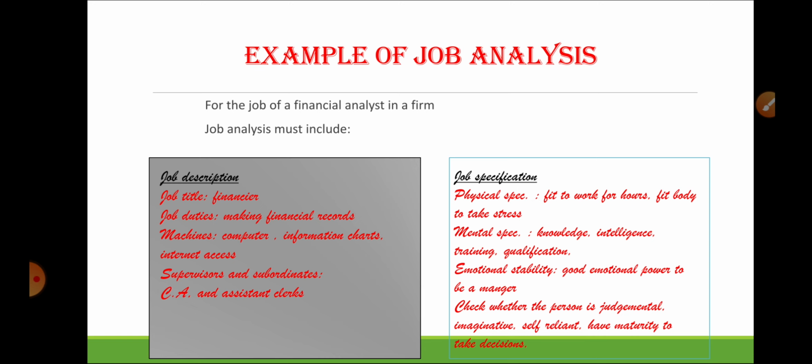This kind of emotional stability he should be having at such a position in the job. We have to check whether the person we are recruiting is judgmental, imaginative, self-reliant, and has maturity to do all the jobs of a financial analyst. He should be capable of taking decisions accordingly. So this was the example of job analysis of a financial analyst.